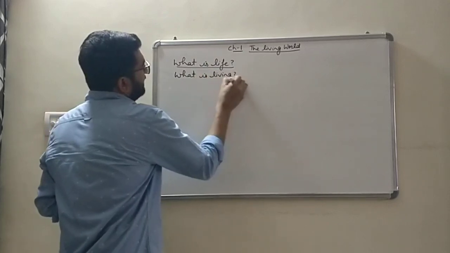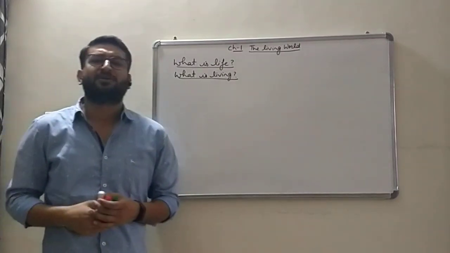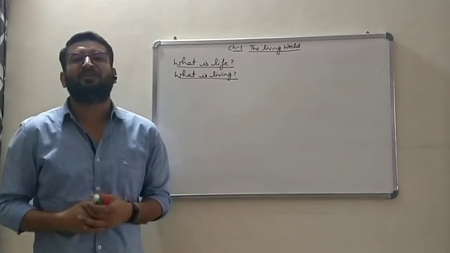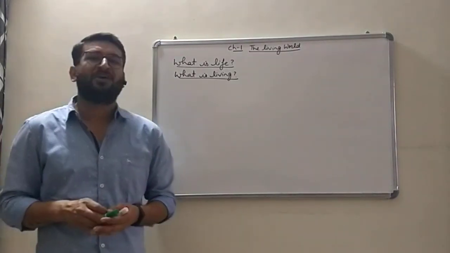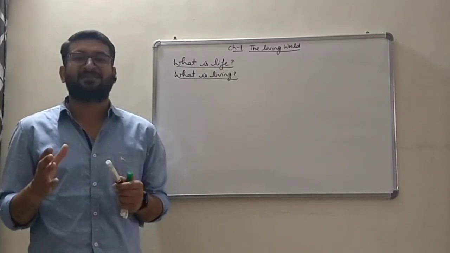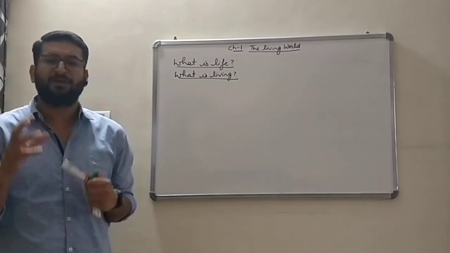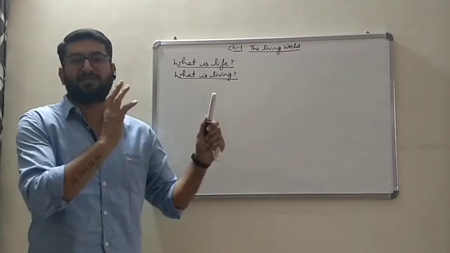For that, we must go through certain characteristics, because to study whether an organism is living, we have to compare the living organism with non-living things. So for that comparison, we will go with certain characteristics, and those characteristics will define whether an organism is living or not. तो बच्चों ये बात जानने के लिए कि कोई चीज लिविंग है या नहीं, हम कुछ certain characteristics के थ्रू जाते हैं.